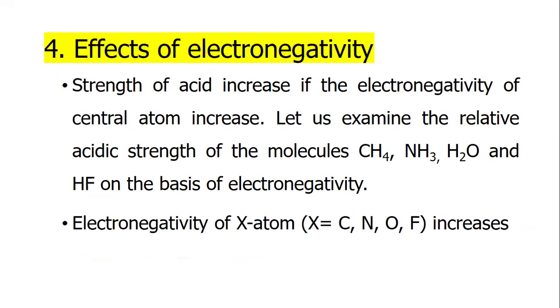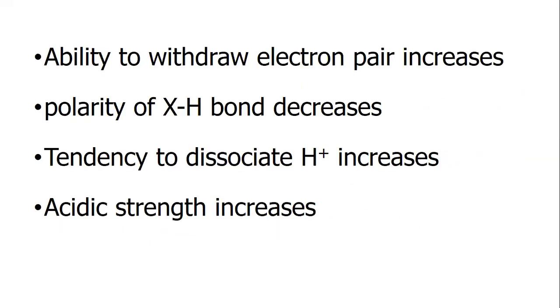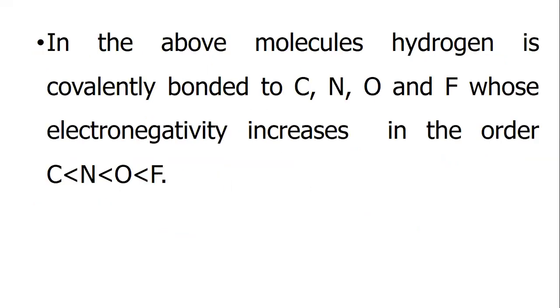Effects of electronegativity. Strength of acid increases if the electronegativity of the central atom increases. Let us examine the relative acidic strength of the molecules methane, ammonia, water, and hydrogen fluoride on the basis of electronegativity. Electronegativity of atoms carbon, nitrogen, oxygen, fluorine increases. Ability to withdraw electron pair increases. Polarity of X-hydrogen bond increases. Tendency to dissociate as H plus ion increases. Acidic strength increases.